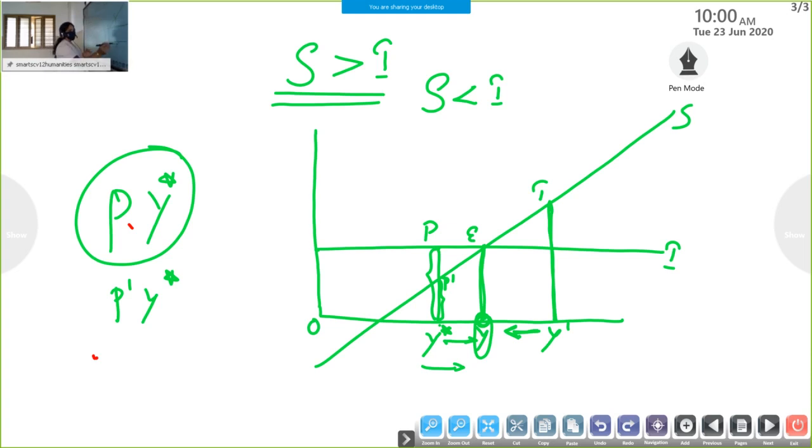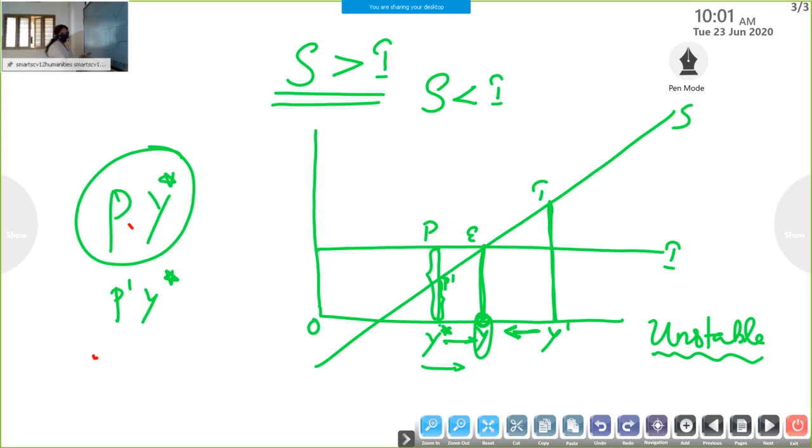Okay, so T Y dash and P Y star show the deviated level of an economy from equilibrium level. If that happened, the economy is not in equilibrium, that is, the economy faces an unstable situation. Unstable or instability. Then how can the economy restore the equilibrium level? I think that you understood. So this is the SI approach, adjustment mechanism.